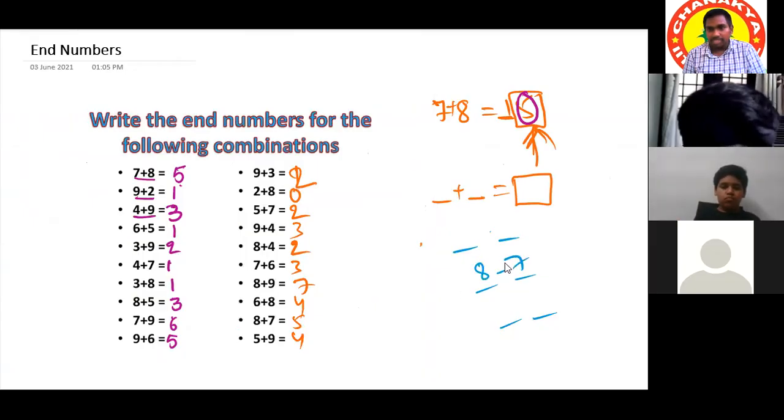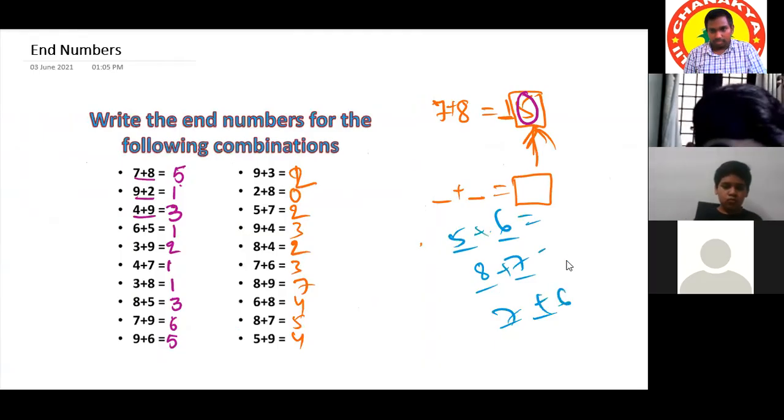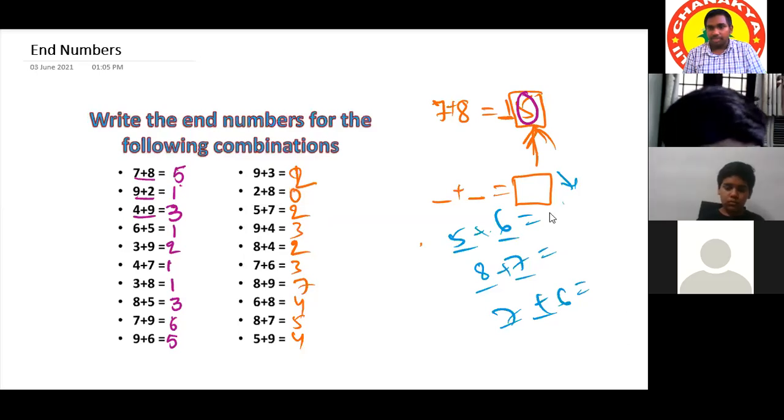Some 8 plus 7, some 5 plus 6, some 7 plus 6. Take in this way, some 50 questions like this. Write as fast as you can. Write all the end numbers, only end numbers. 5 plus 6, 1; 8 plus 7, 5; 6 plus 7, 3, like that.